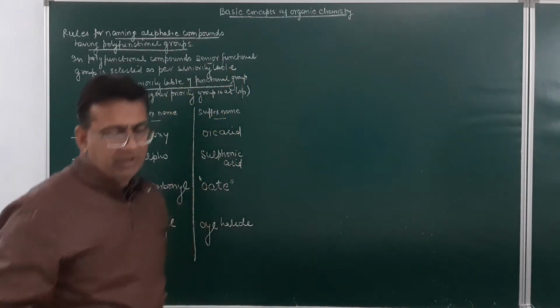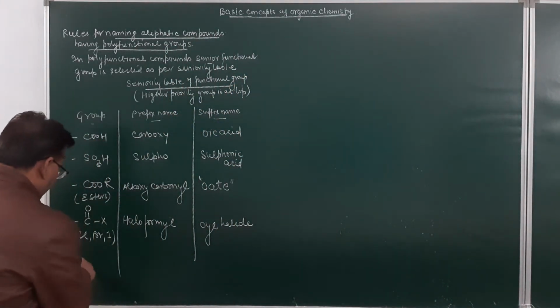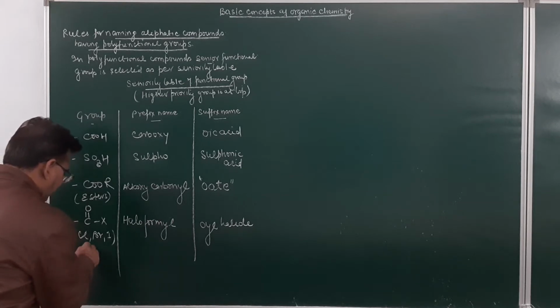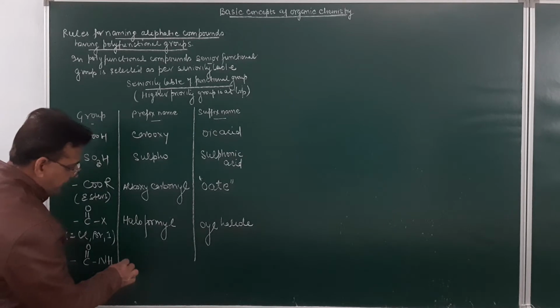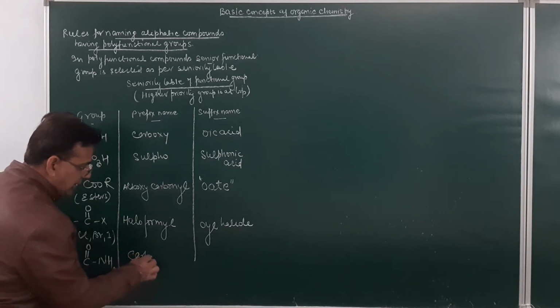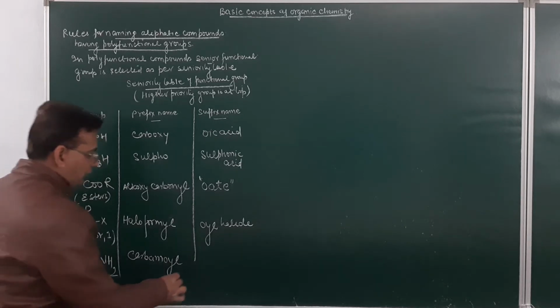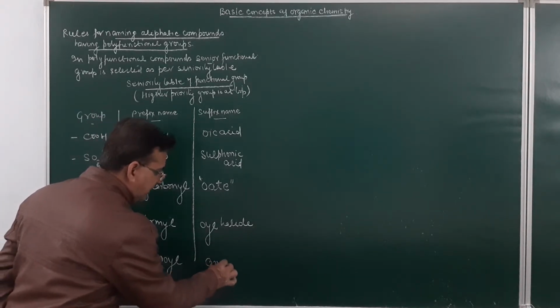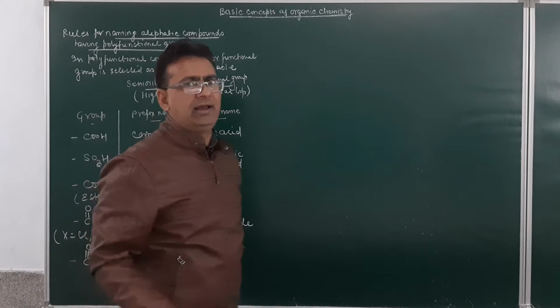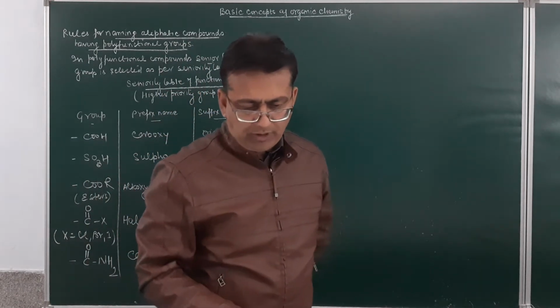The next group over here is C double bond O NH2. If you have this group, C double bond O NH2, the prefix name of this will be carbamoyl, and the suffix name will be given as amide. Am I clear? What will be the suffix name over here? Amide.